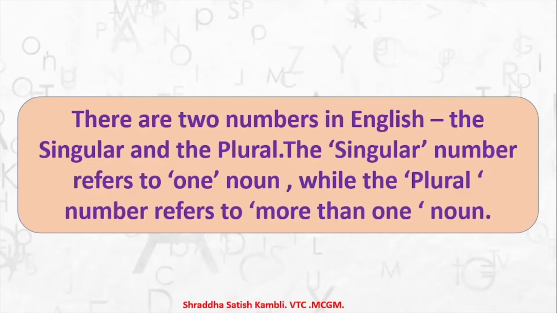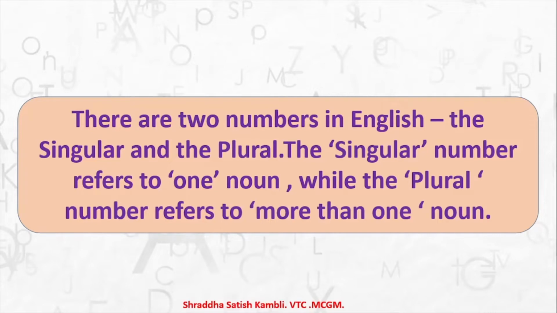So come on, let's start and let us try and understand what the meaning of plural and singular is. There are 2 numbers in English, like I told you, the singular and the plural. The singular number refers to one noun, while the plural number refers to more than one noun. So when you say singular, it means 1. When you say plural, it can be 2, 3, 4, 5 and so on.